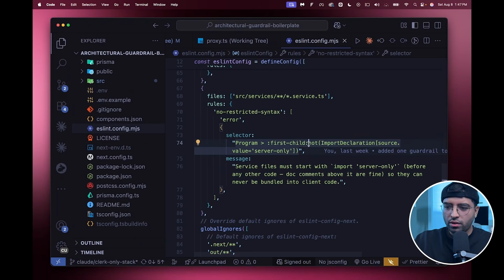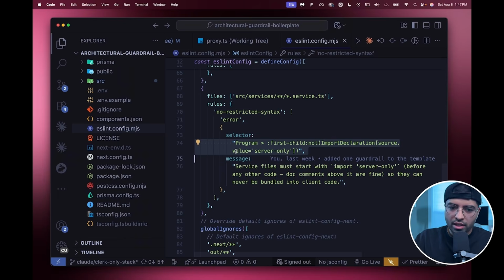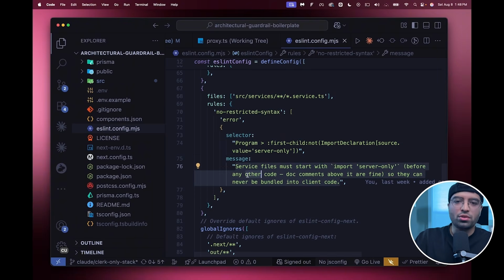And so the first child should be server only. And this is a different keyword, which we'll get to later. I didn't want to bring that up because it's different, and I have a dedicated module for that as well. But you see how now AI will look at this, and if it accidentally forgets to add the server only line at the top of the file, when the ESLint runs, it's going to throw an error. But that error will get plugged into AI, and so we'll know exactly what to do.